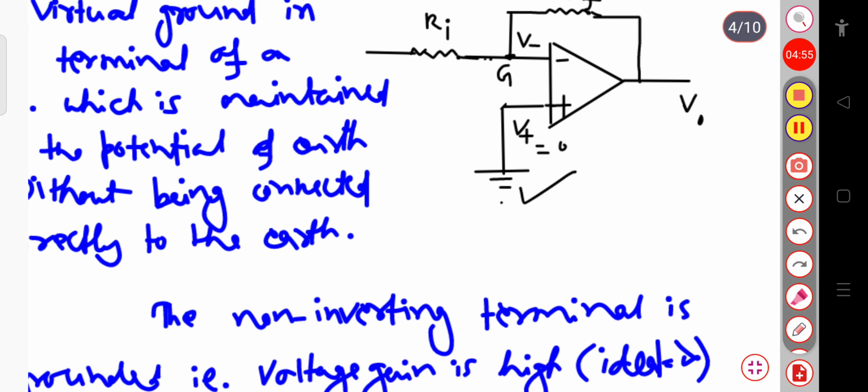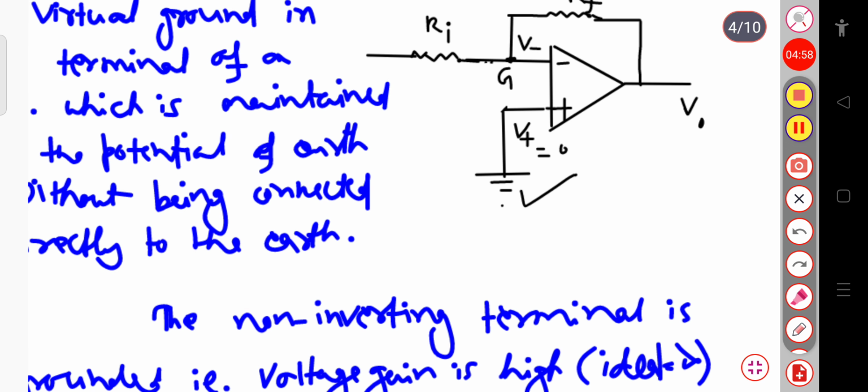So let me write this point is your Vd. So this is your Vd, or this point is your Vd. Okay.